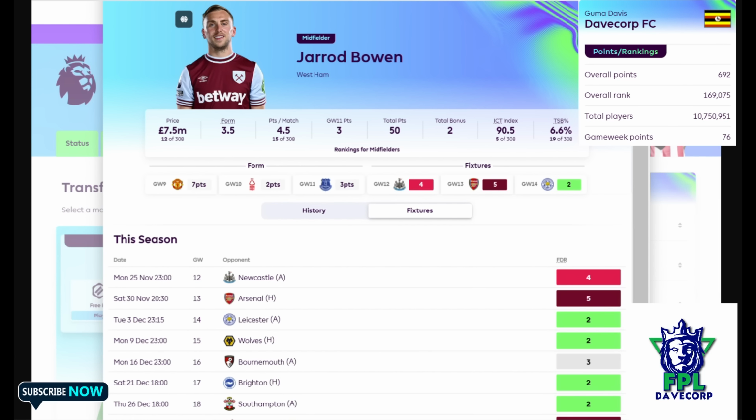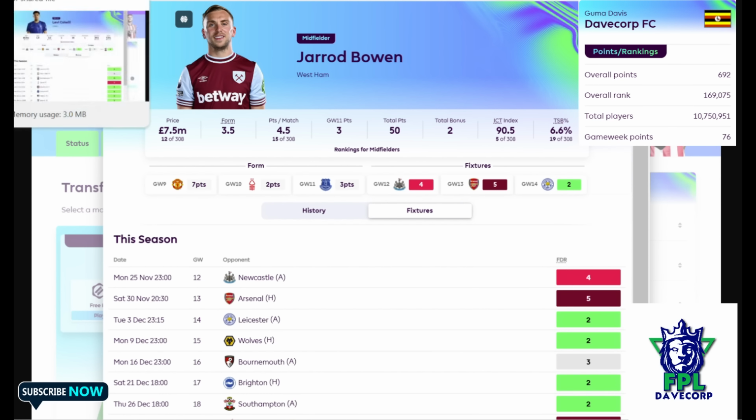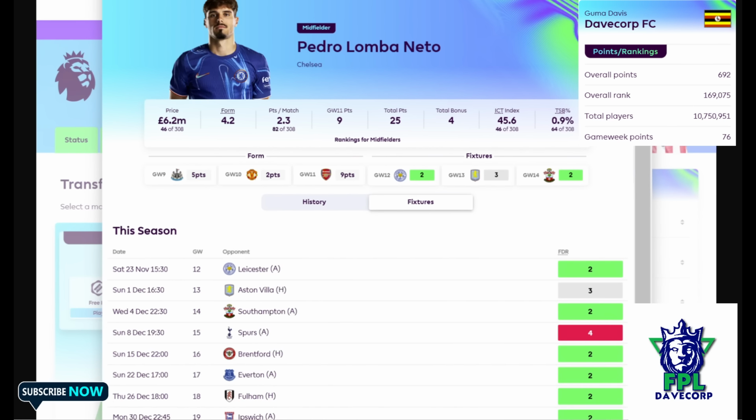Sorry, the fixtures do not look the best, especially at the start. The first two, that's Newcastle and Arsenal. But after that, they have Leicester, they have Wolves, they have Southampton, they have Ipswich coming up. So this is one of our midfielders that we are also selecting for those that are differentials.